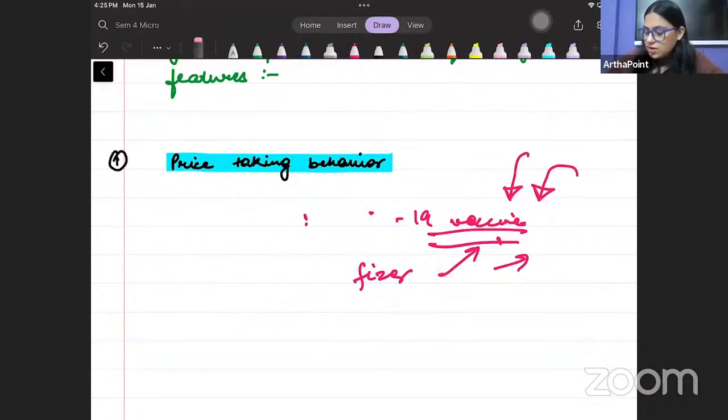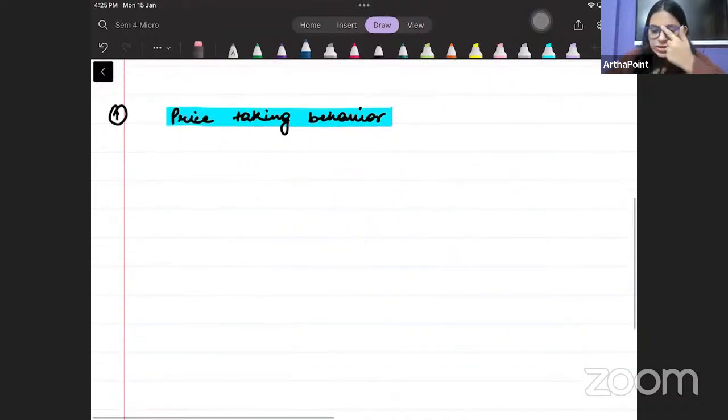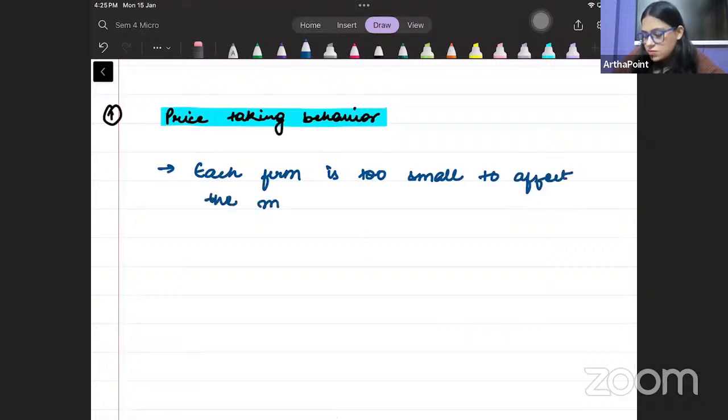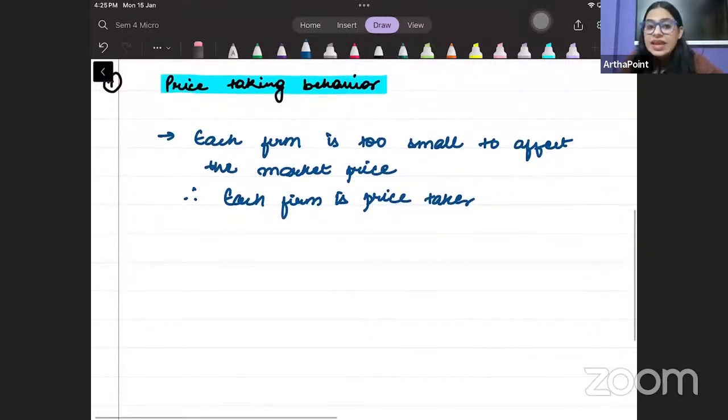So let us go ahead and let us quickly write this down. So bache, with me, please write this down. Each firm is too small to affect the market price. Therefore, each firm is price taker. So they are price taker. They will take the price as given.